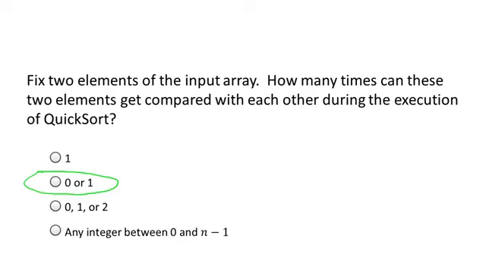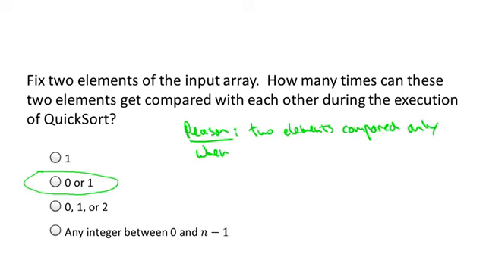Why can't a given pair of elements in the input array get compared two or more times? Well, think about the first time they ever get compared in quicksort. It must be the case that at that moment we're in a recursive call where either one of those two is the pivot element. So if it's the third smallest element or the seventh smallest element, the first time those two elements get compared to each other, either the third smallest or the seventh smallest is currently the pivot, because all comparisons involve a pivot element.